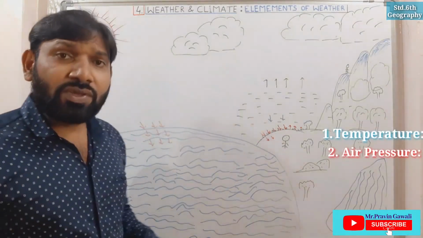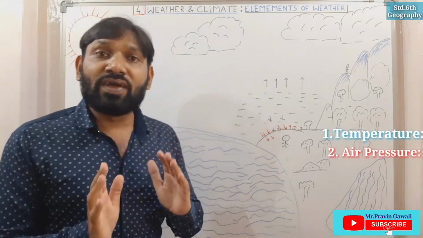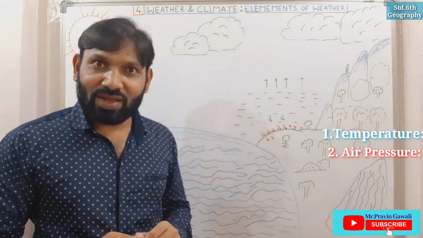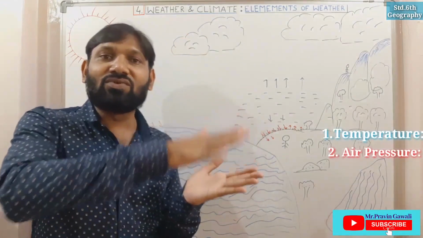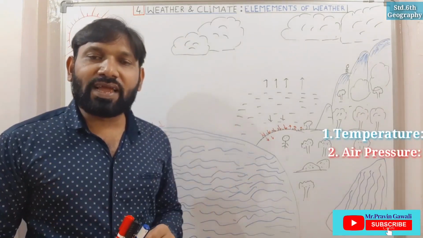So here air has pressure. Air has weight. If air has weight, then automatically it will have pressure. Any object which has weight will give pressure to something else. Okay student, have you understood? Have you understood about the air pressure now?